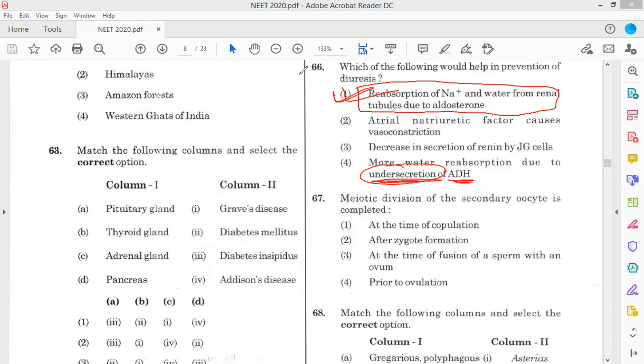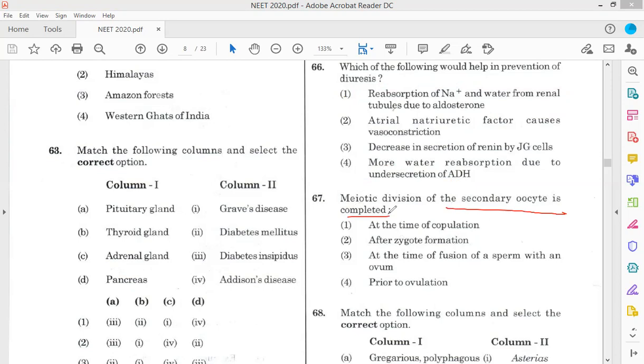Now next question, 67. Meiotic division of the secondary oocyte is completed. We have discussed it during our class.